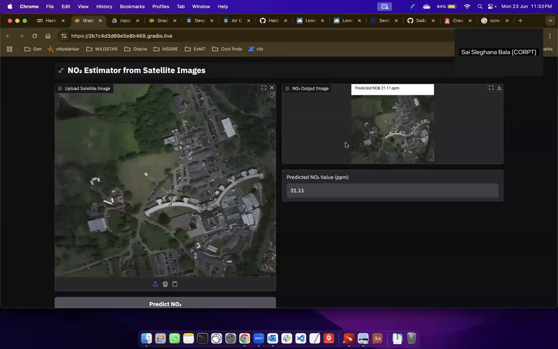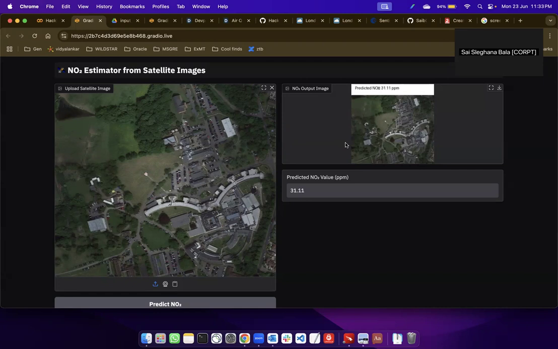Hey everyone, this is our project for a VGG-based NO2 estimator using satellite images. Having precise air quality predictions is very essential in understanding how emissions and harmful substances affect our society. Currently, this study is only being done in very large or metropolitan regions, with very limited understanding of NO2 levels in smaller or localized areas. So our primary goal in this project is to create a CNN model that would predict the NO2 levels very precisely for smaller regions as well.